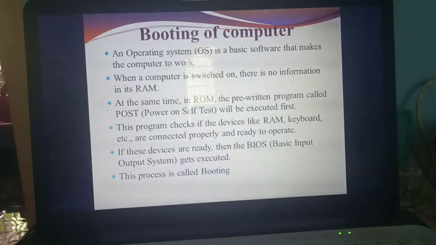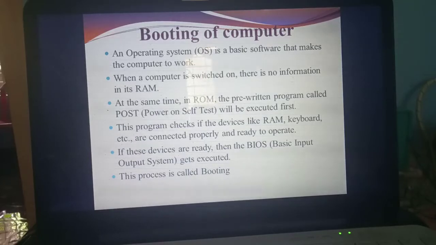POST. What do you mean by POST? Power on self-test. So when you switch on the computer, the program written on the ROM will execute first. What's the use of that program? This program checks what devices you have connected to the computer. Maybe keyboard, mouse, scanner, projector, memory card, everything. It will check whether the devices are connected properly.